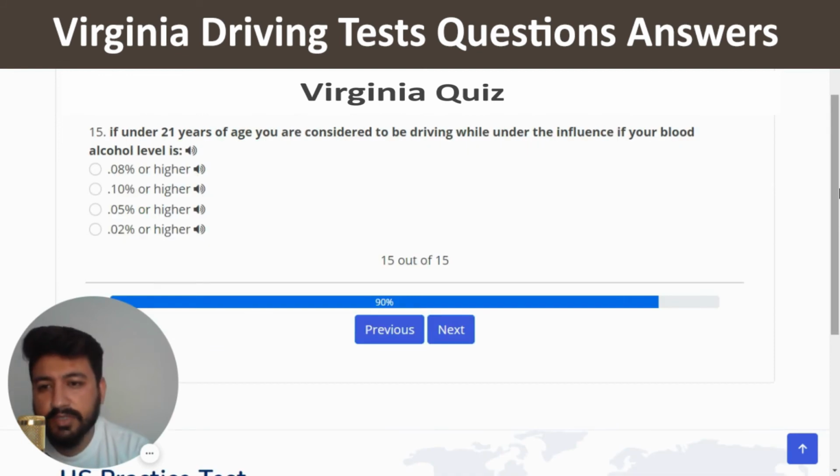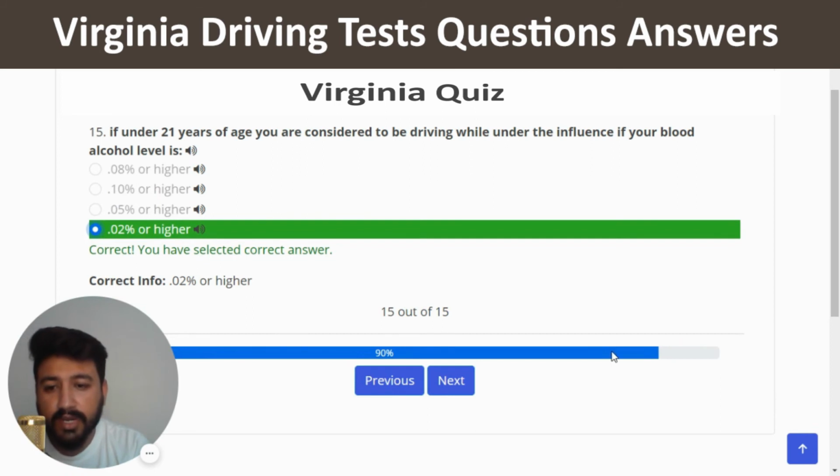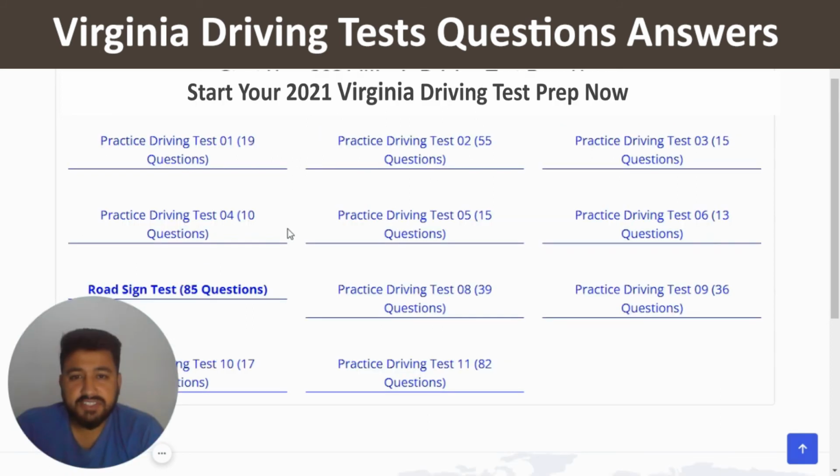The last question of quiz number 3 is, if under 21 years of age you are considered to be driving while under the influence if your blood alcohol level is. The right answer of this question is 0.02% or higher. So let's click on the last option. Yeah, this is the correct one, and this is the end of quiz number 3. Excellent job of completing the first 3 quizzes. So let's click on the second last quiz of this video.